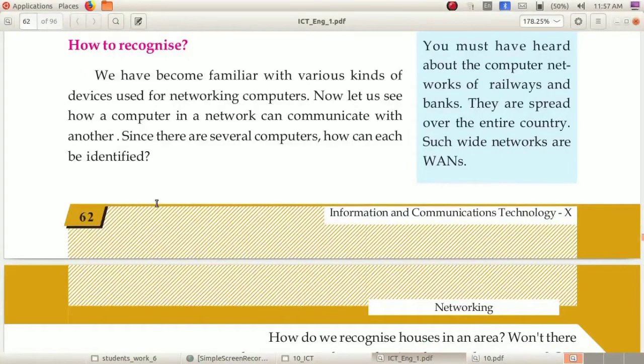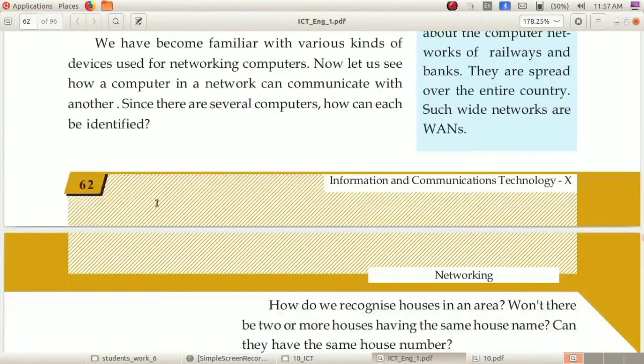Our next topic is how to recognize. Dear children, we are familiar with various kinds of devices used for networking computers. Which are they? RJ45 connectors, UTP cables, hub, switch, etc. Now, let us see how a computer in a network can communicate with another.